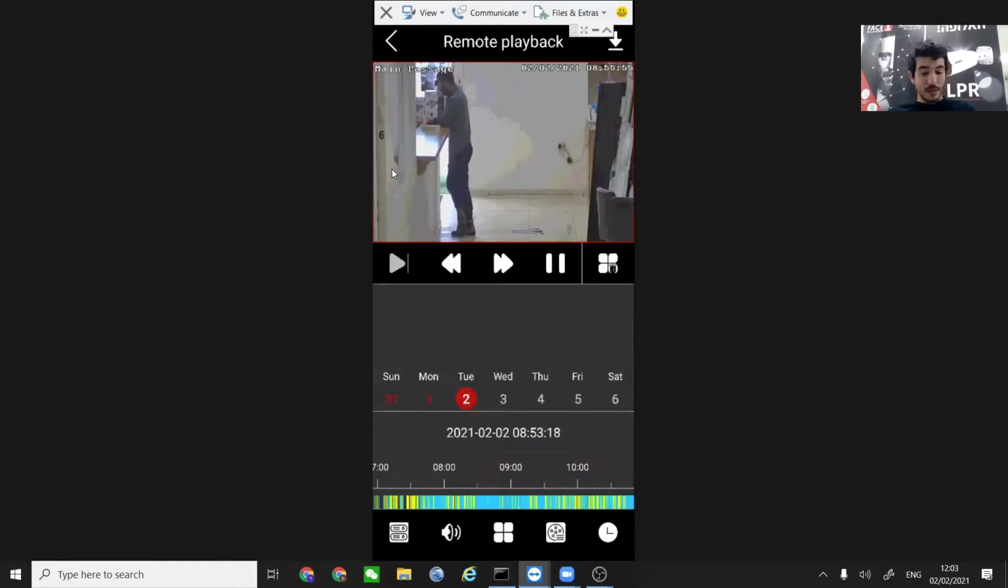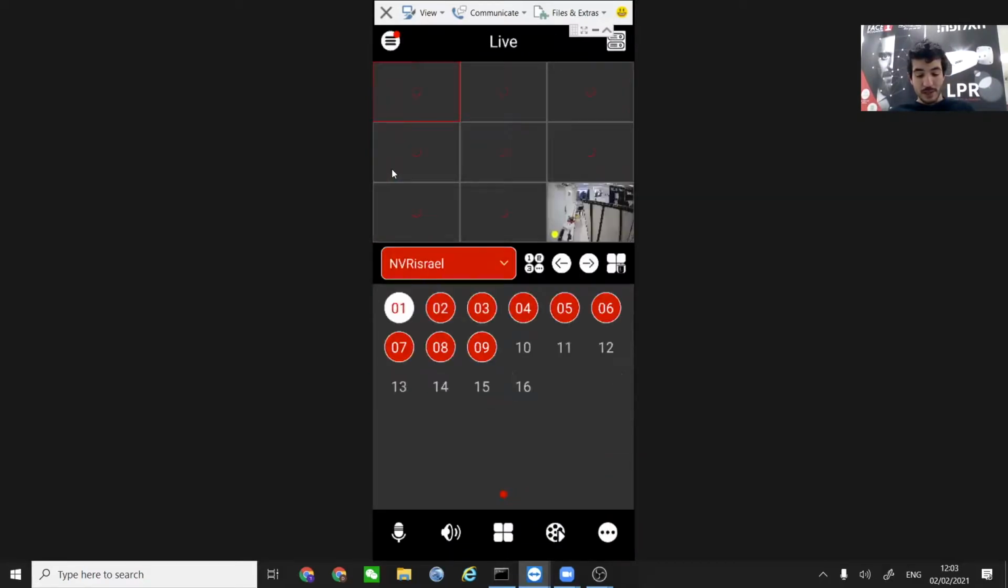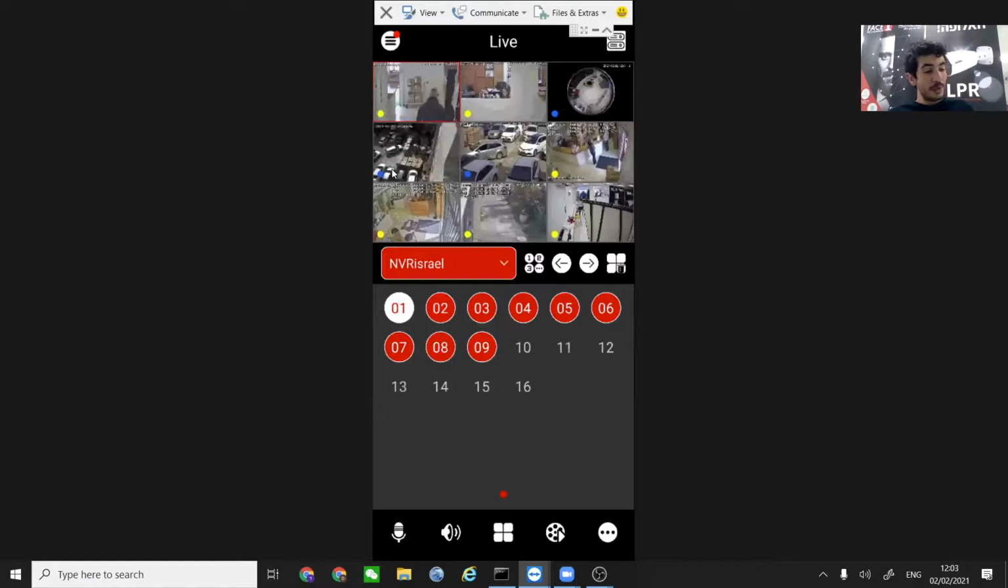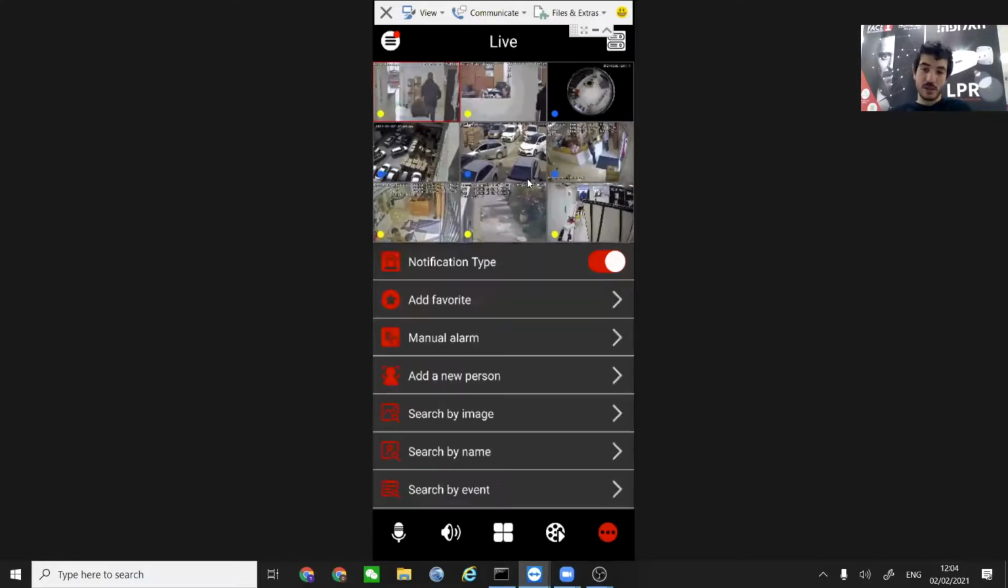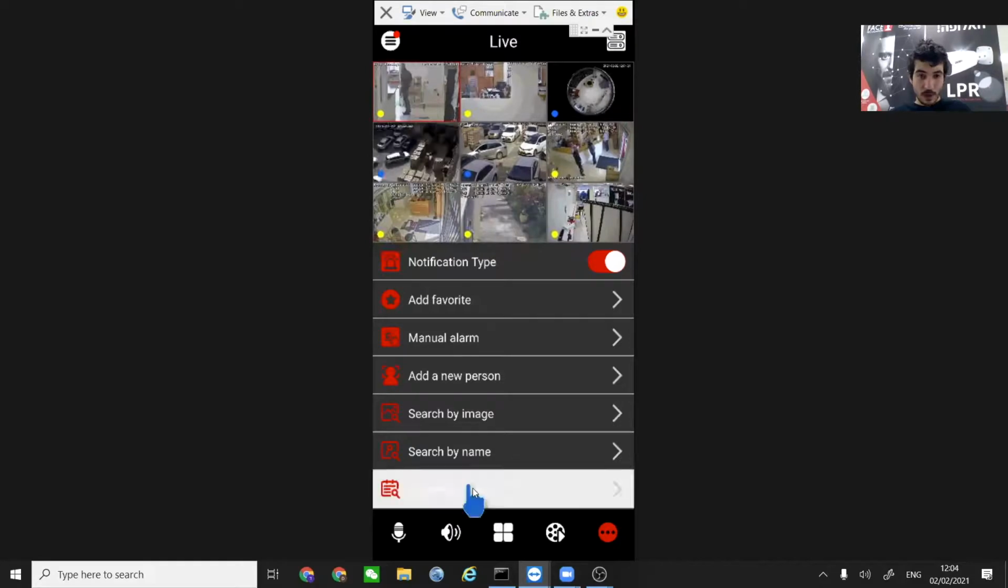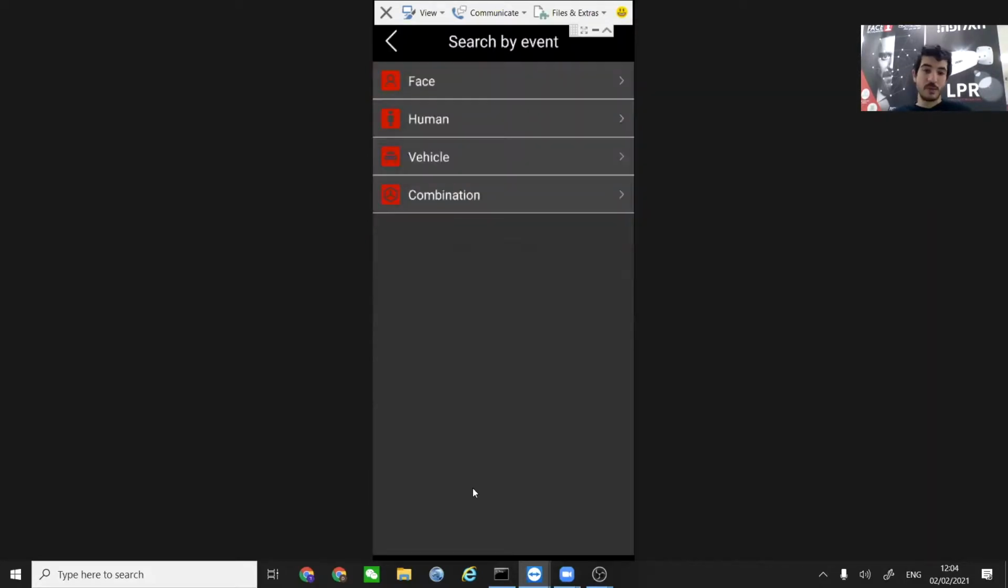Another thing that I want to show you is our ability to search by event. What is a search by event? We can actually search using, of course, the three dots on the bottom right. We can actually search by an event, which I hope you can see. Okay, yes, it responded a bit slower.